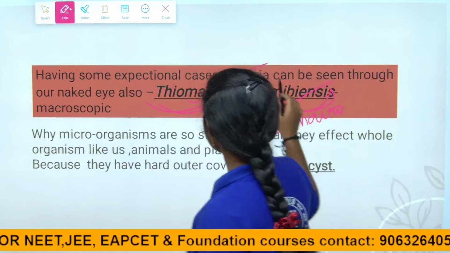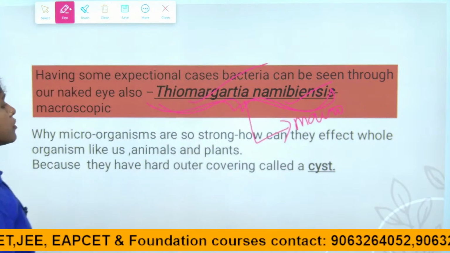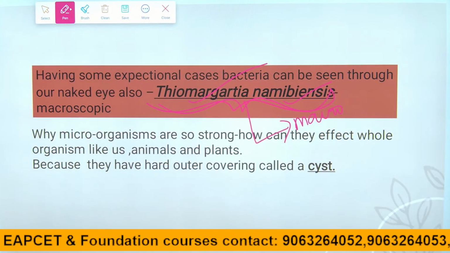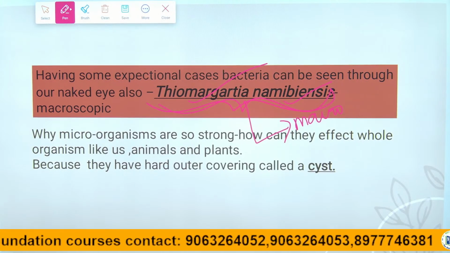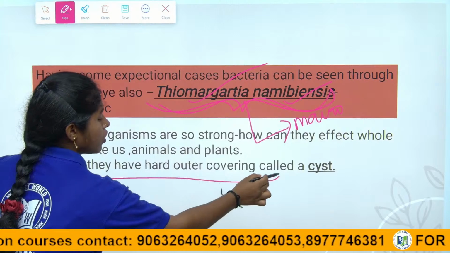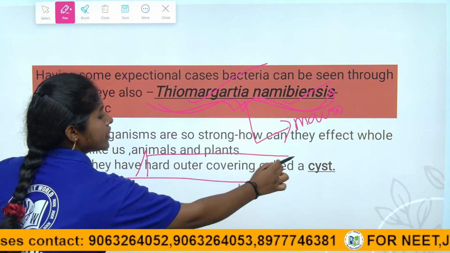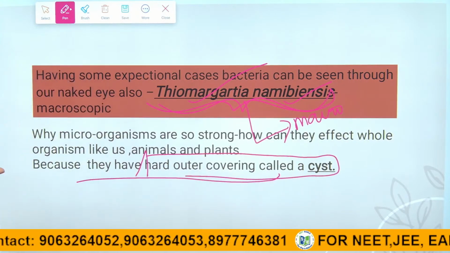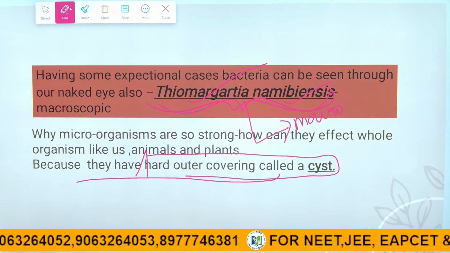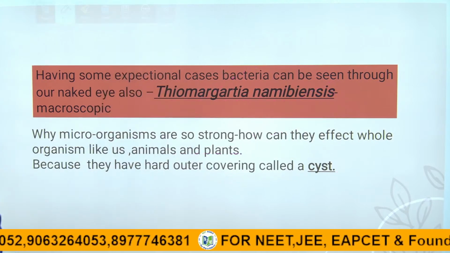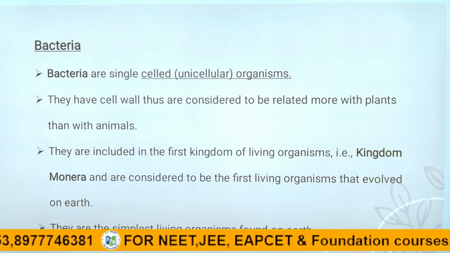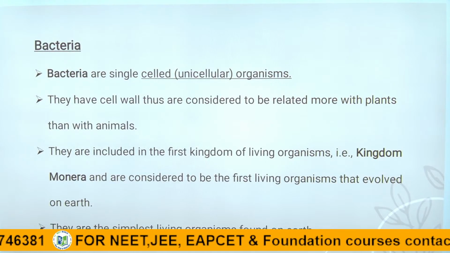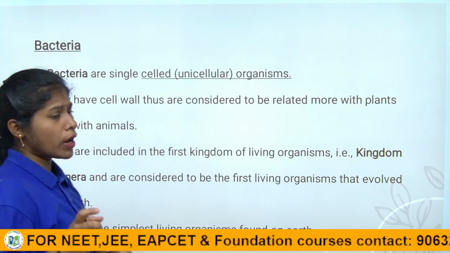And why are microorganisms so strong? How can they affect whole organisms like animals and plants? Because they have a hard outer covering called a cyst, right children? This is about the introduction. Now we discuss the first classification group of the microorganisms, bacteria. First we will know about the bacteria.